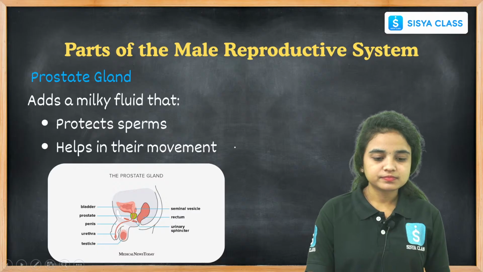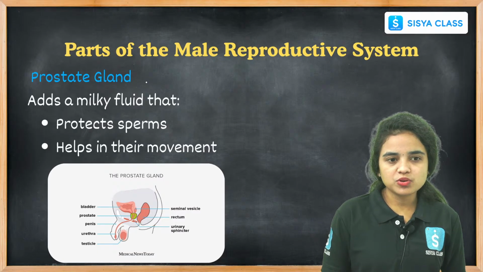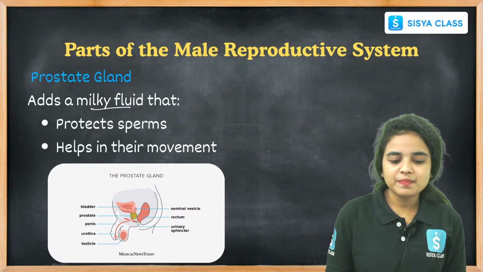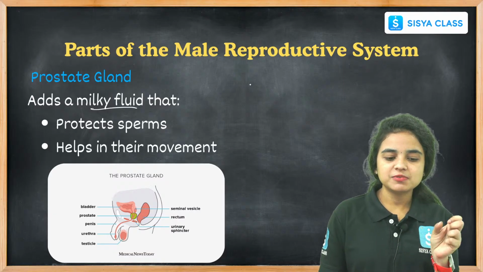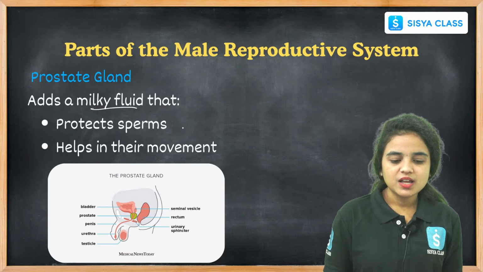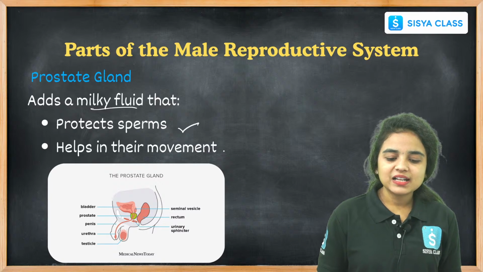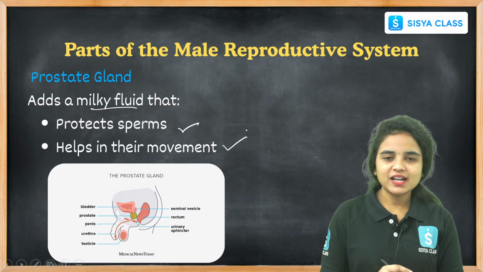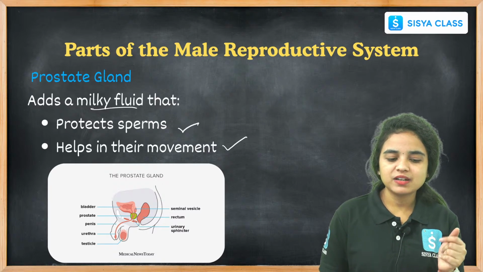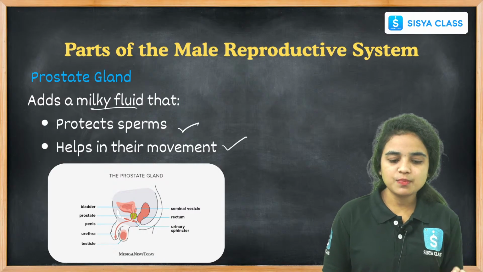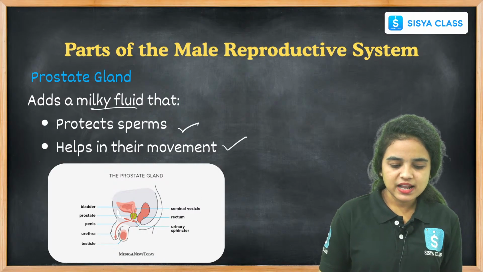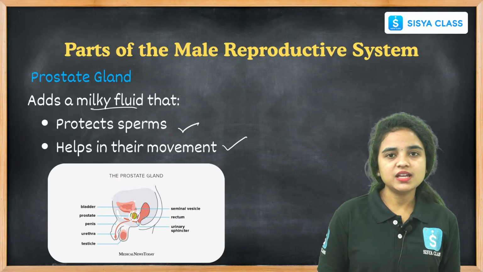Coming to the prostate gland, it adds a milky fluid to the seminal fluid from the seminal vesicles. It protects the sperms and helps in their movement. The sperm movement happens with the help of this milky fluid produced by the prostate gland. And where is this prostate gland present, see students, it is present here, the green part.